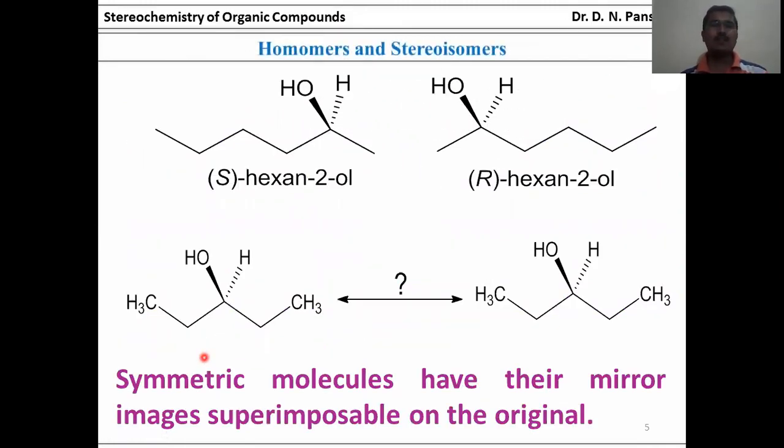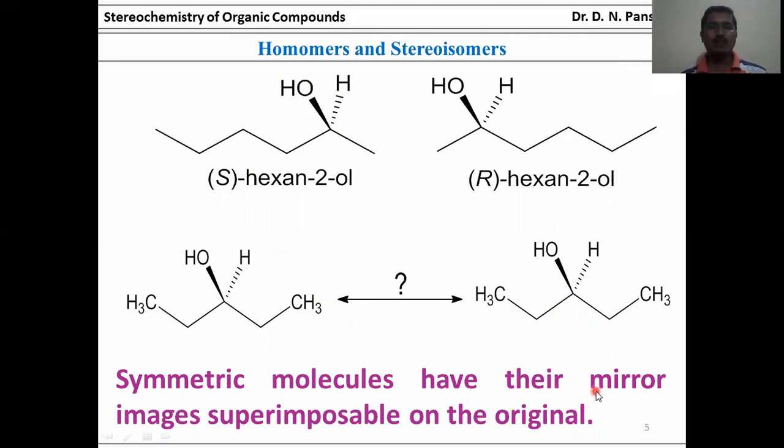These are examples of organic compounds. This is S-hexane-2-ol, and this is R-hexane-2-ol. That is, the substitution pattern, or substitution of the functional groups attached to the carbon chain, is above the plane or below the plane for the different groups, which depends on the R and S configurations. These are homomers and stereomers. The examples below are also different. In one of them the OH group is above and hydrogen is below.